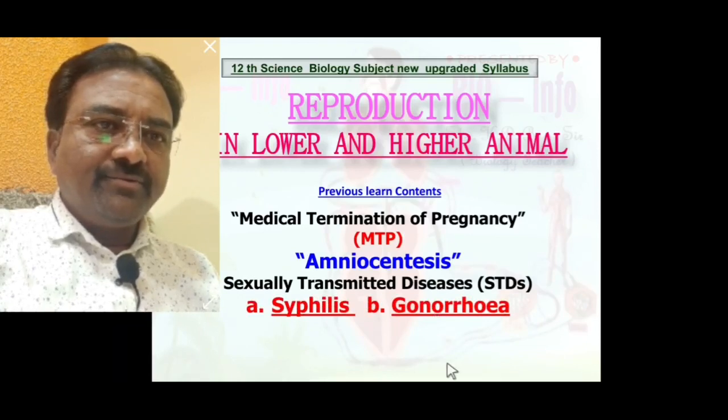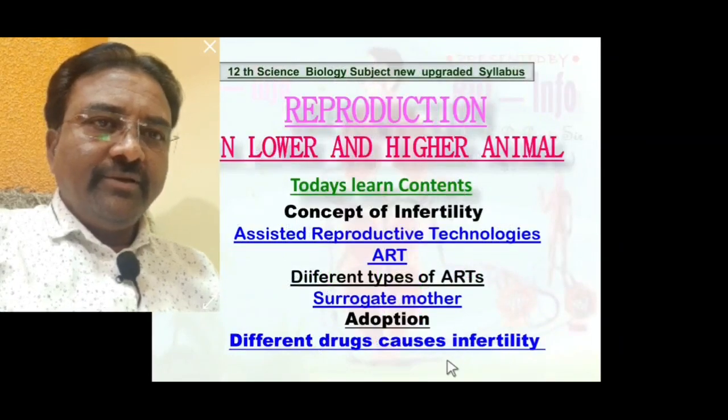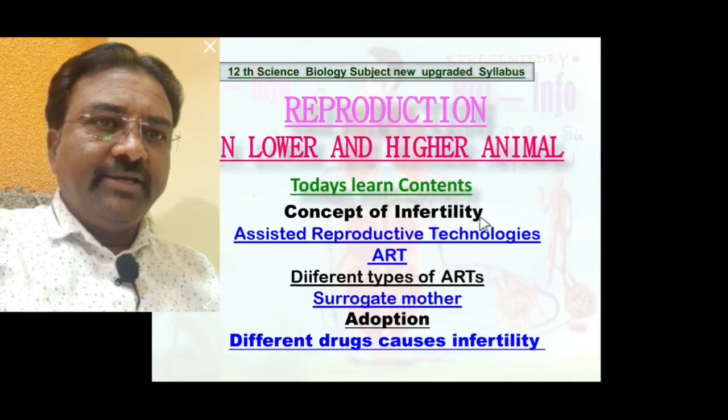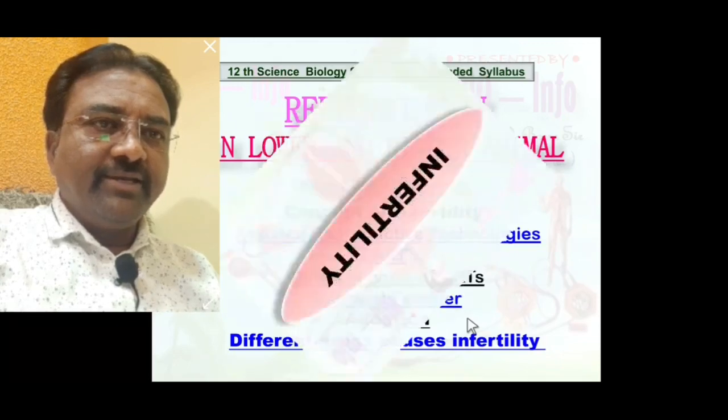Now, today we are going to learn some concepts like the concept of infertility, assisted reproductive technology, that is ART, different types of ARTs, surrogate mother, adoption, and different drugs that cause infertility. So let us start. First concept, infertility.